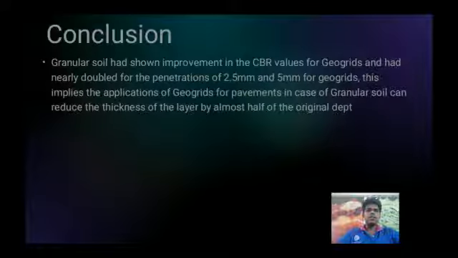And conclusion: general soil had shown improvement in the CBR value for geogrid and had nearly doubled for the penetration of 2.5 mm and 5.5 mm for geogrid. This implies the application of geogrids in pavement in case of granular soil can reduce the thickness of the layer by almost half of the original depth.